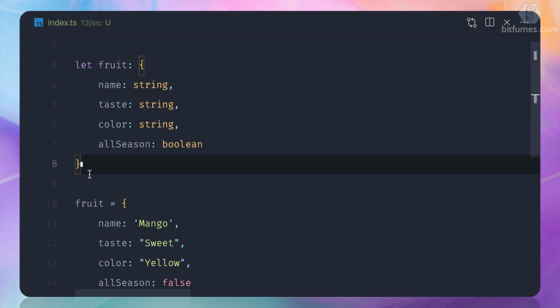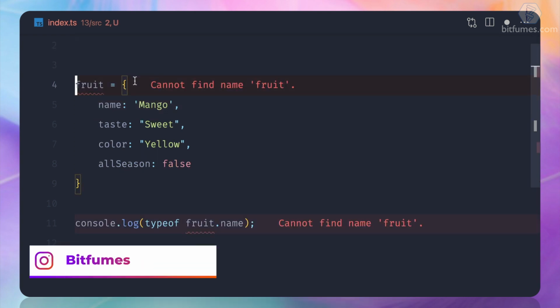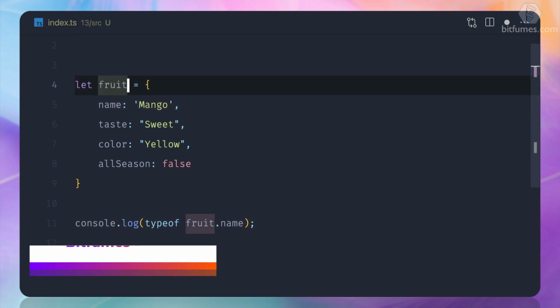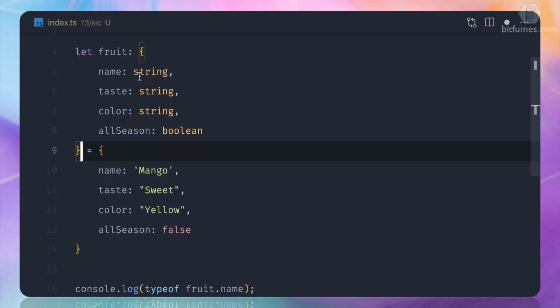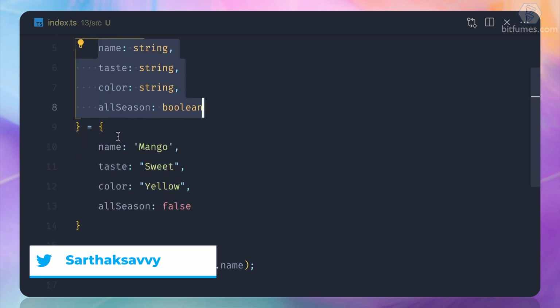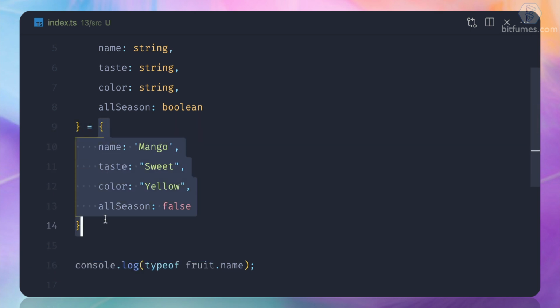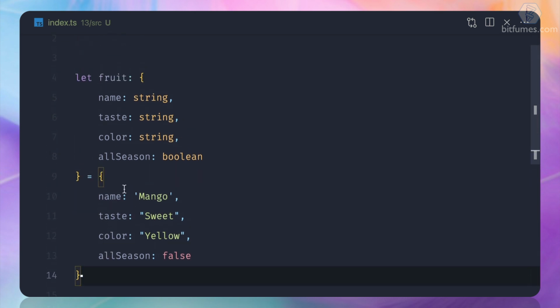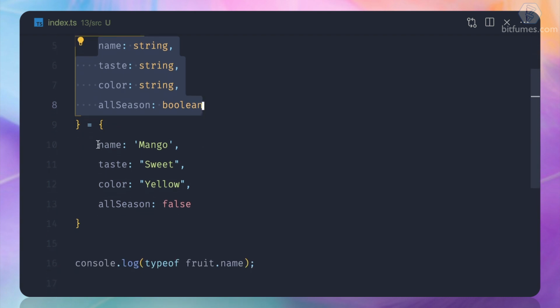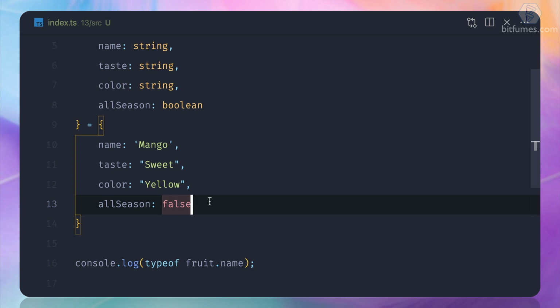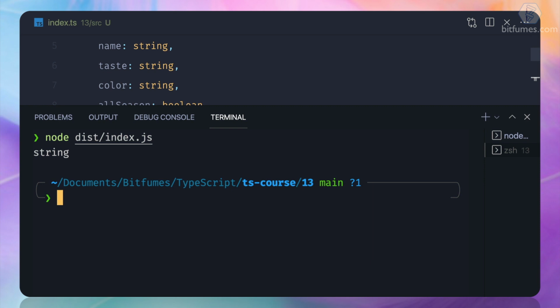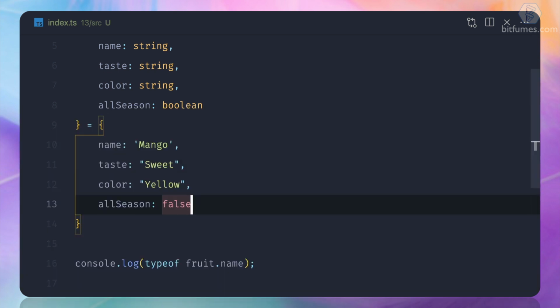So what you can do is both of the things at the same time. I can cut it here, remove, and I say let fruit be of type object which has this structure and is equal to these values. So we are doing all these things at the same time: defining the variable, defining the types of each of the object's properties, and at the same time assigning the object's property values. And this is how this TypeScript object thing works, and it's really amazing.